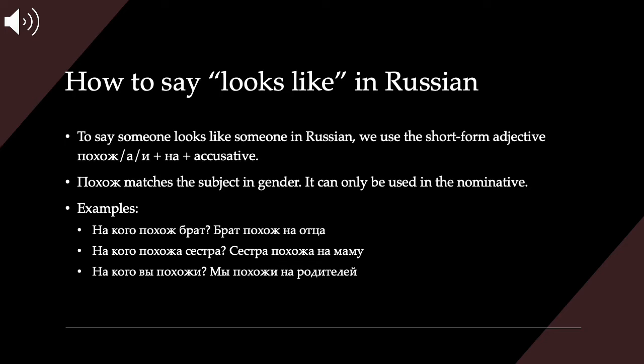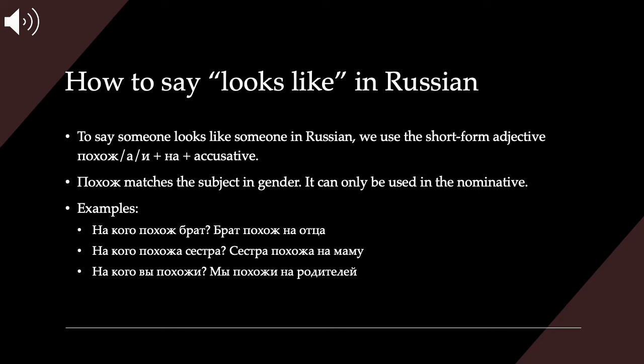So, like any other short form adjective, like свободен or должен, for example, those are a couple that we've learned, похож matches the subject in gender, and it can only be used in the nominative. And some examples of using it could be на кого похож брат? Who does your brother look like? Брат похож на отца. My brother looks like our father.